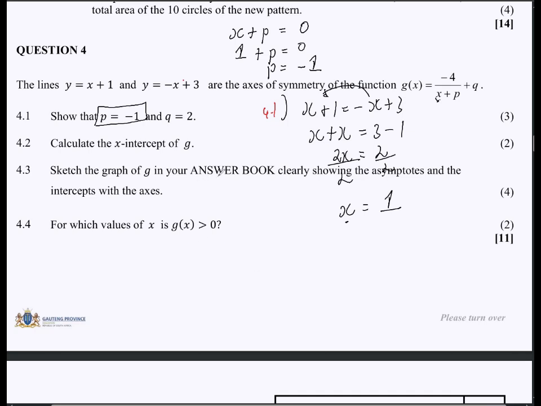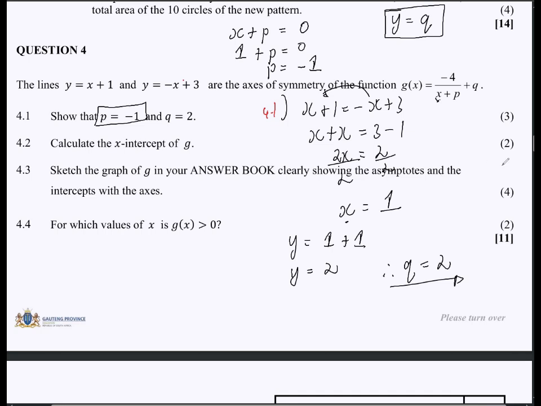Then to find the value of q, it's just a matter of substituting the x value into either one of these equations. So if we say y is equal to 1 plus 1, then y will be equal to 2, right? And just like that, if we are to find the other asymptote, which is the horizontal asymptote, we normally just say y is equal to q. So the y value is usually just equal to the horizontal asymptote, in other words, whatever we got for y is exactly the same for q. So q is equal to 2. Then voila, you have it.